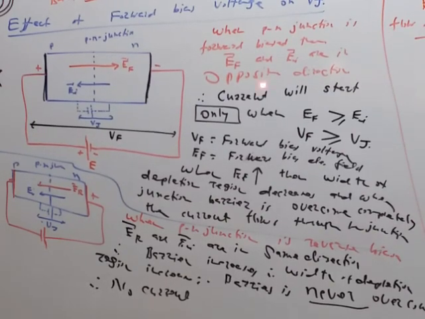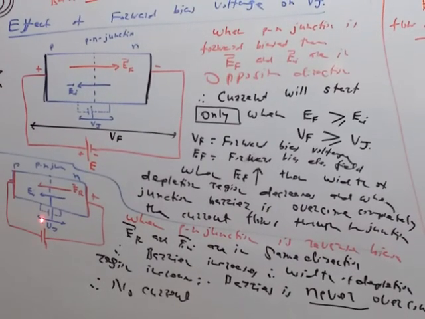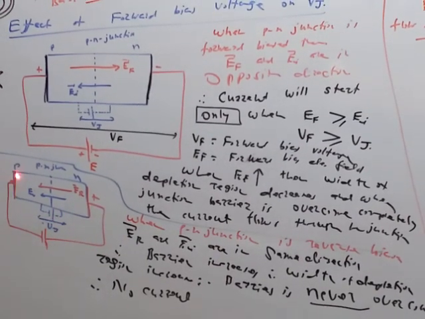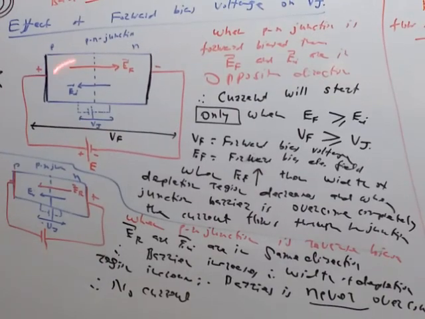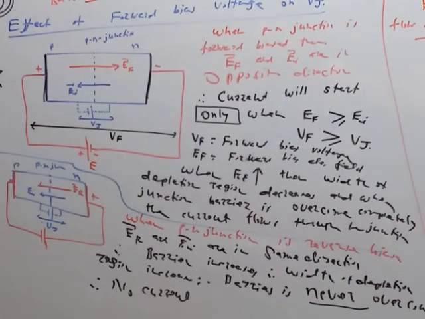So what is the difference between forward and reverse bias? In forward bias, the width of the depletion region decreases. In reverse bias, width of the depletion region increases. So when width becomes 0, we get current. Width never becomes 0, we cannot get the current. So no current is possible in reverse bias. Current is possible in only forward bias, and therefore the working of the PN junction is like a switch. In forward bias we get current, in reverse bias there is no current. So current flows in only one direction, unidirectional current, therefore it is called a junction diode. So this is the working of the PN junction.